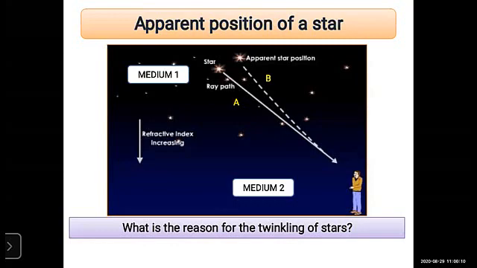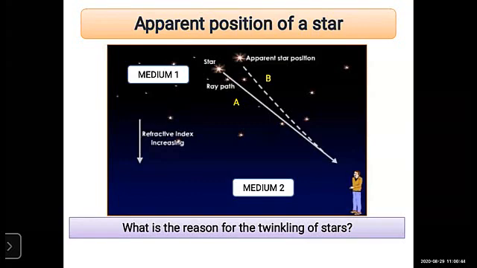Why? Because there is a movement of air in our atmosphere. The air changes its position again and again, and its density and temperature also change. Because of that, the refractive index also changes. Remember that as the density increases, the refractive index also increases.